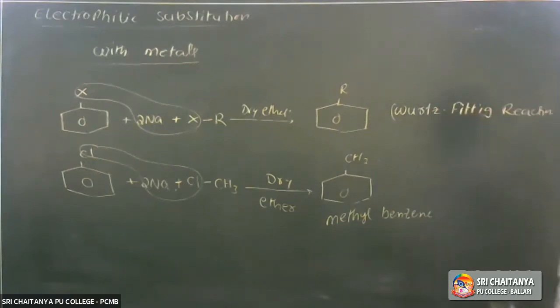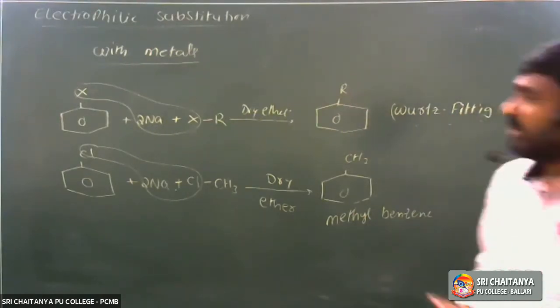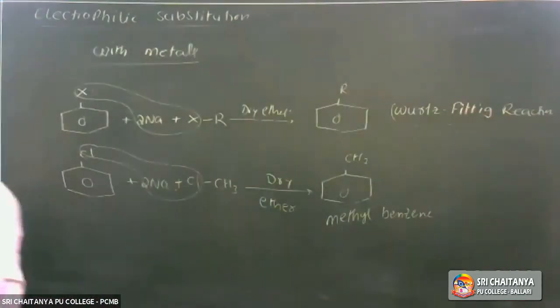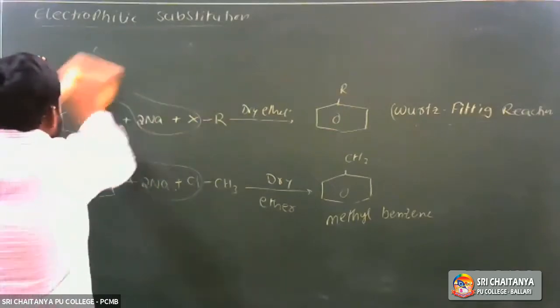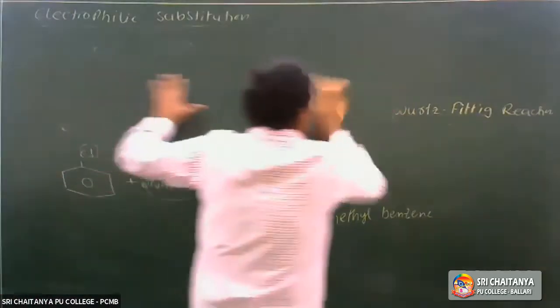What is the other name of methyl benzene? It is also called toluene. So what is the name of the reaction? Wurtz-Fittig reaction. Okay.